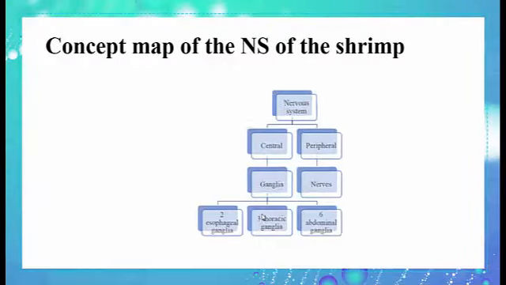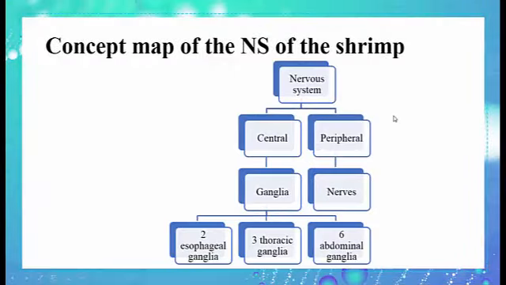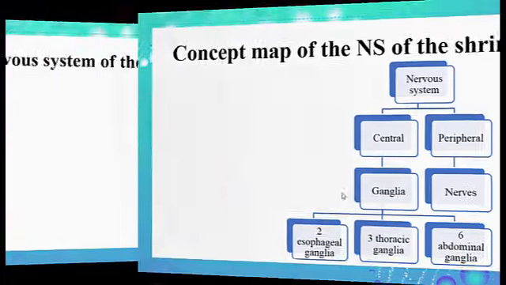Same, we have a small concept map. The nervous system, like that of vertebrates, is made up of central and peripheral parts, while here the central part is not made of brain and spinal cord, it's made up of ganglia. For the shrimp, we have 2 esophageal, 3 thoracic, and 6 abdominal, and the peripheral nervous system is made up of nerves.